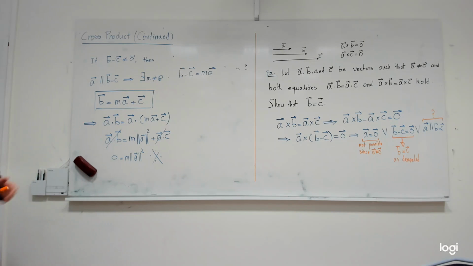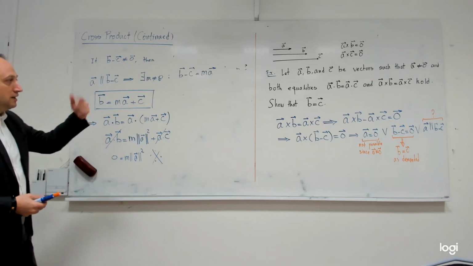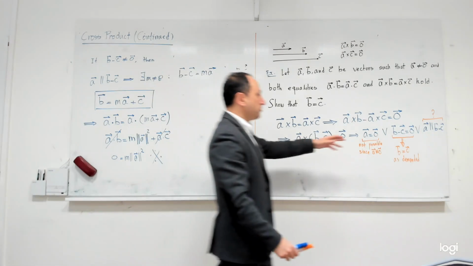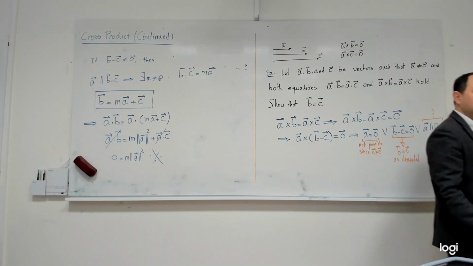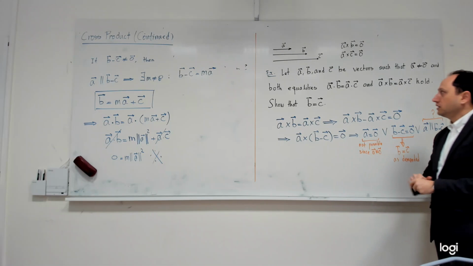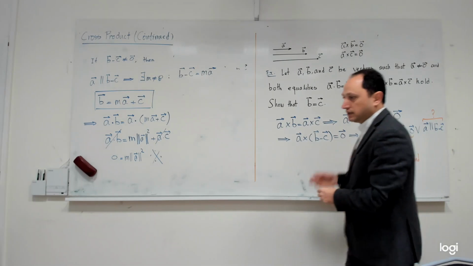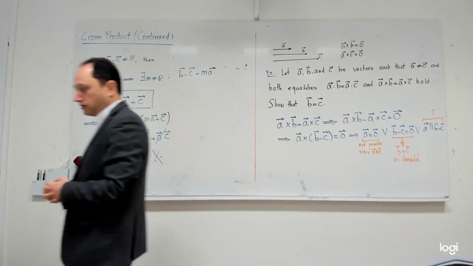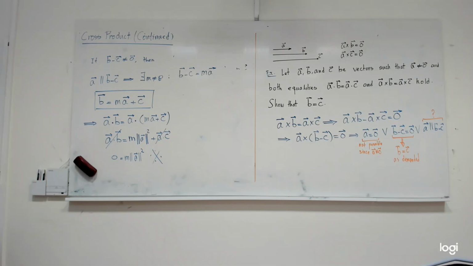So this is a good problem, I think. So you see, in one problem you are using both versions of being parallel, for two vectors being parallel. Is that understandable? Okay, so from now on, if you have both of them true, then you can immediately and safely conclude that these two vectors are equal. Now let us do some geometry using the cross product.